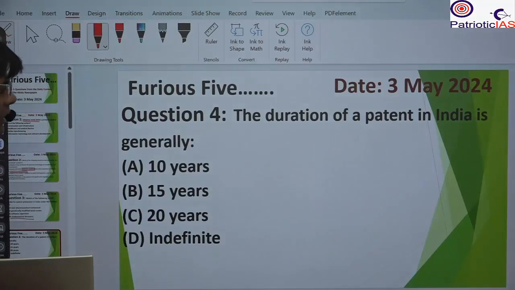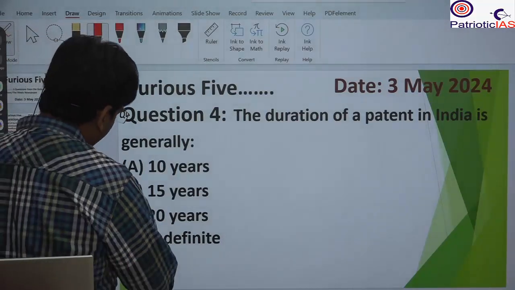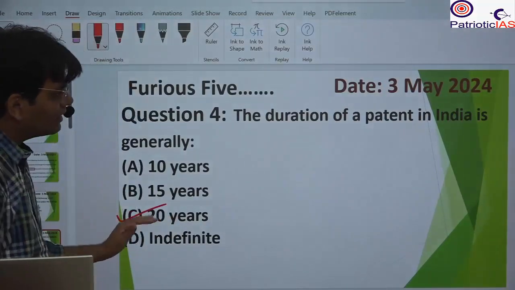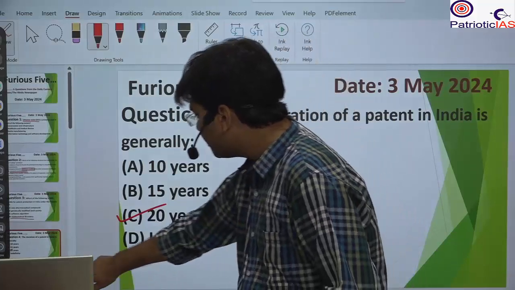Question number 4. The duration of a patent in India is generally: 10 years, 15 years, 20 years, or indefinitely. So you will see that 20 years is generally the life of a patent that is given. So 20 years will be the correct answer.